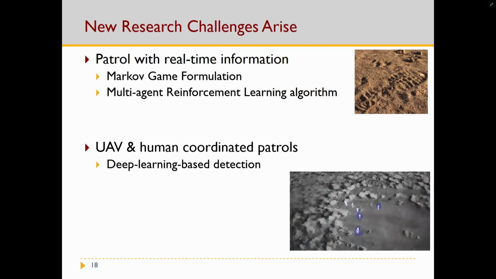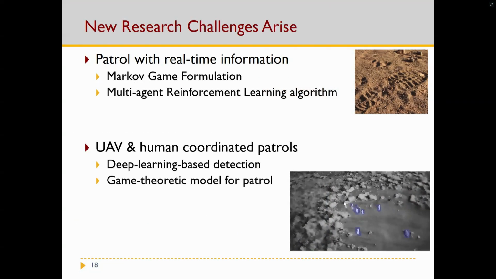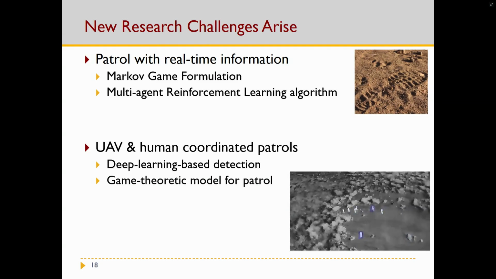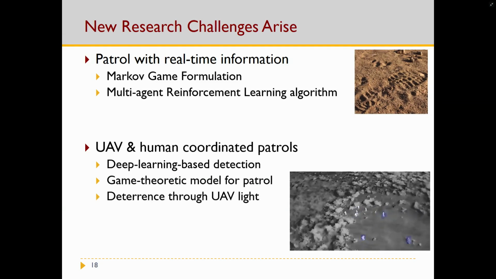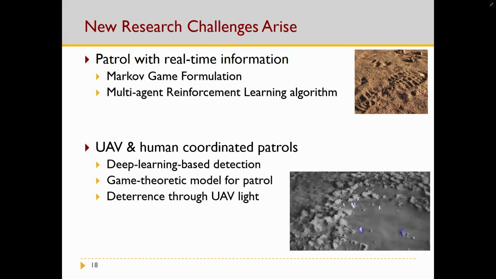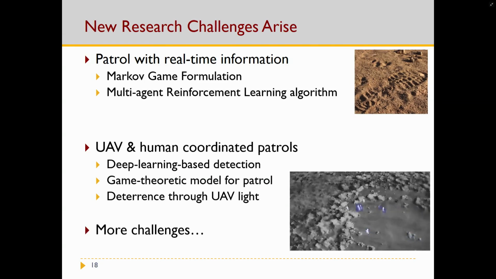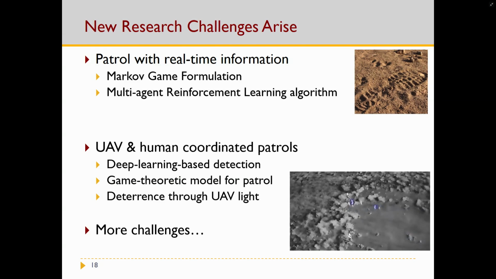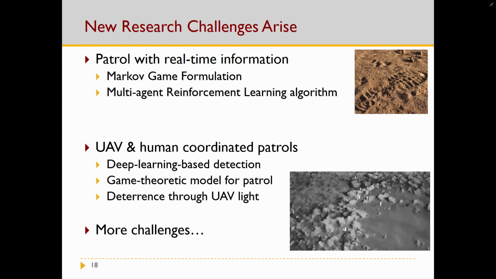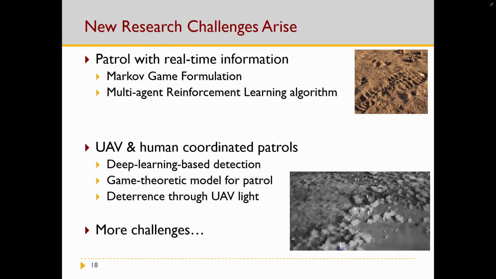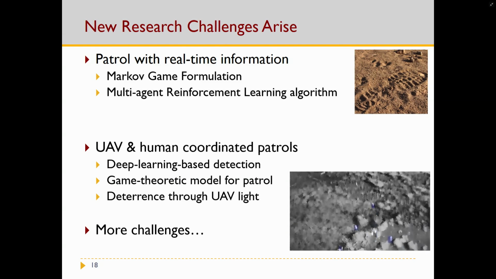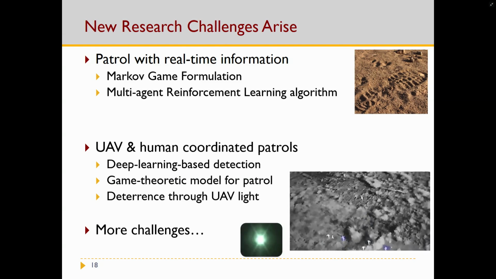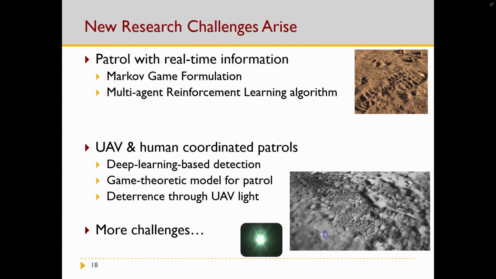We further developed a game theoretic model for the coordinated patrol problem, while taking into account that the UAVs not only can detect the poachers, but can also use a flashlight to deter poachers. Just like what we use for Bayesian persuasion, we can use the signal to try to maximize the effect of our patrols. So yeah, like this flashlight here.